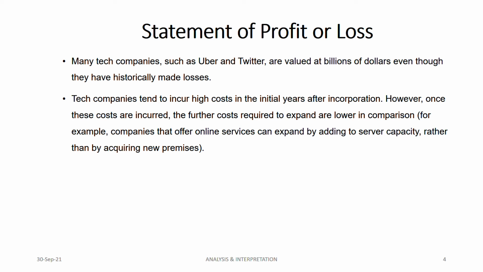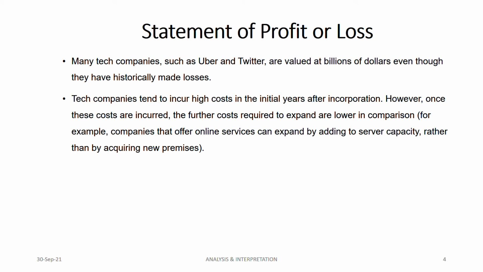Because of that, at all stages in the life cycle of a tech company, the statement of profit or loss does not help you to match the revenue with the cost. It does not help match the revenue earned in the current period with the cost incurred to earn that revenue, because in the initial years there are only losses. Later it's revenue.